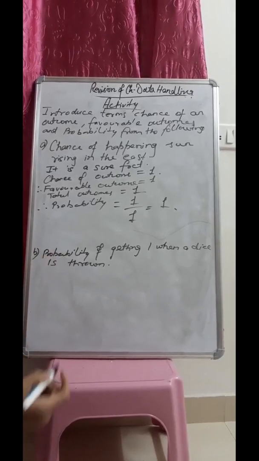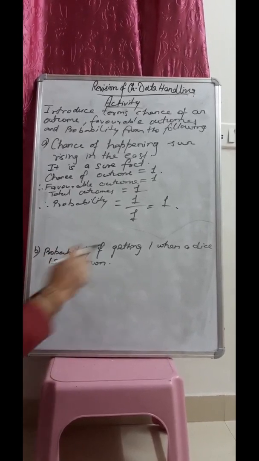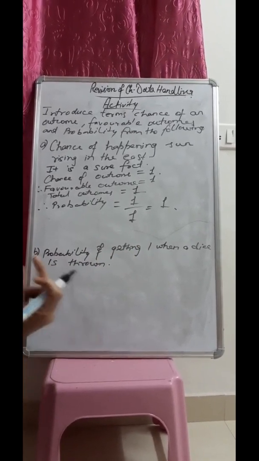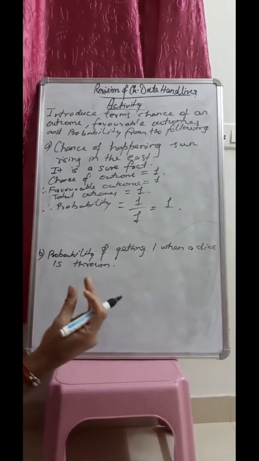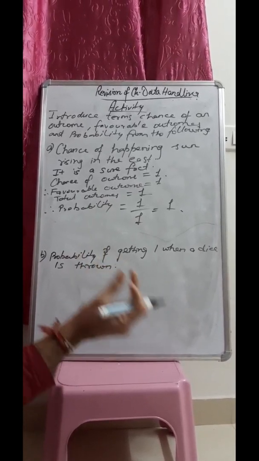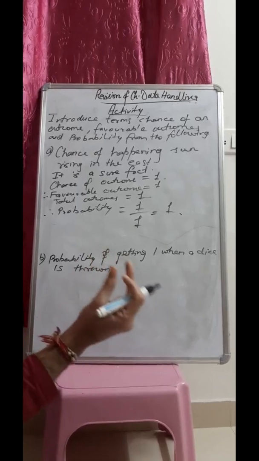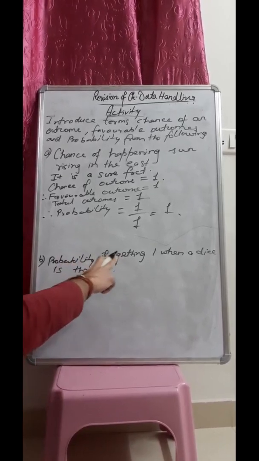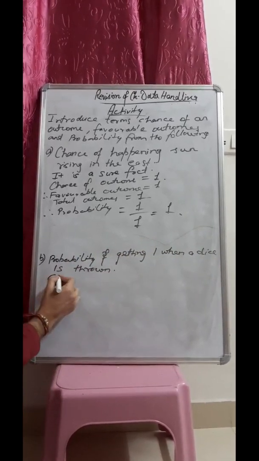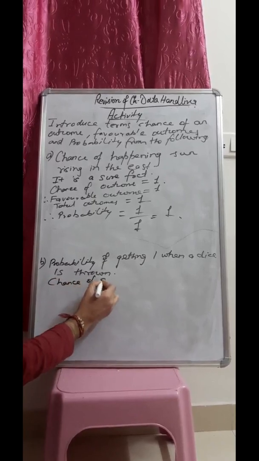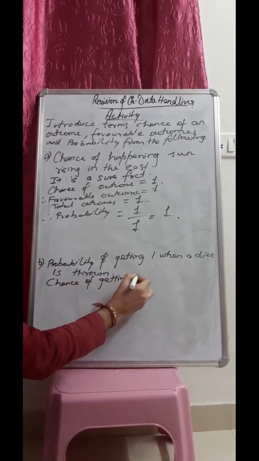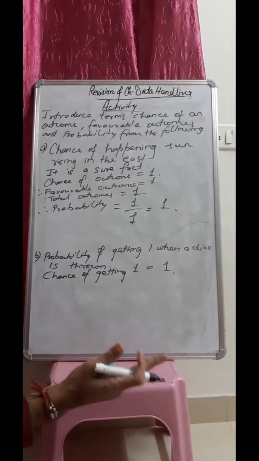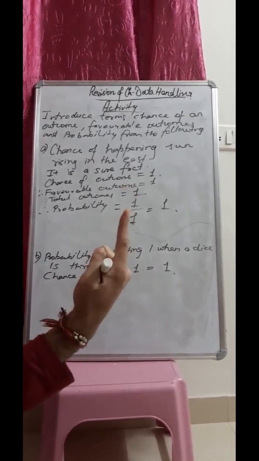The second part is the probability of getting 1 when a dice is thrown. You all have seen a dice in your Ludo game. There is a dice, on which we have 6 numbers. So they are asking the probability of getting 1 when a dice is thrown. The chance of getting 1 will be 1 only. When you throw a dice, the chance of getting 1 will be 1 only.